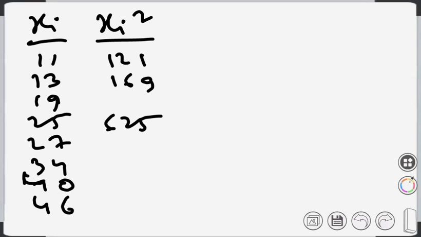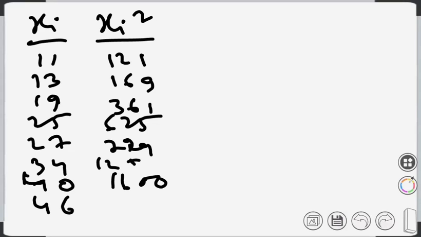Please quickly tell me the values. 40 square is 1600. 34 square is 1156.